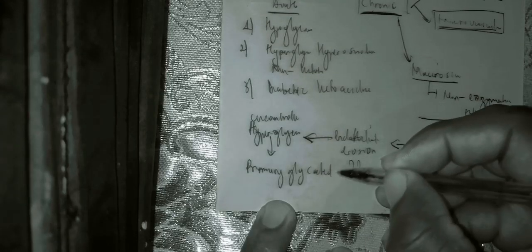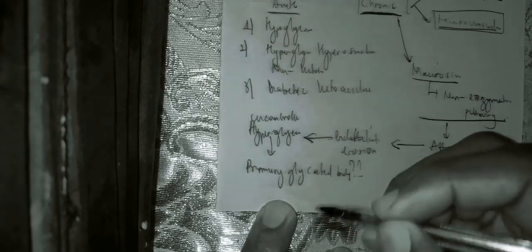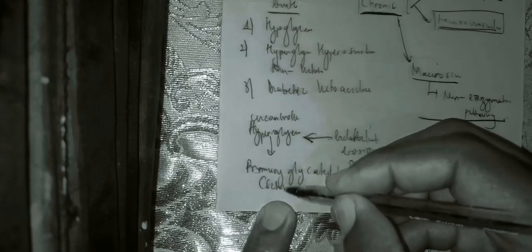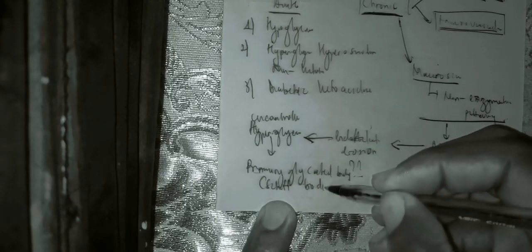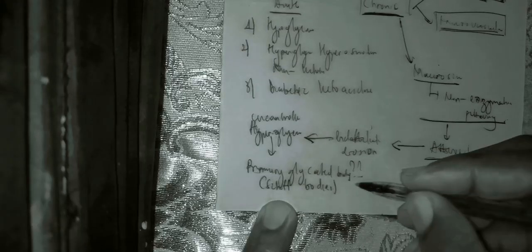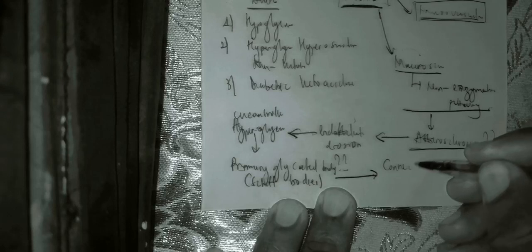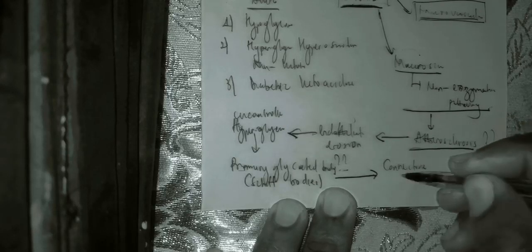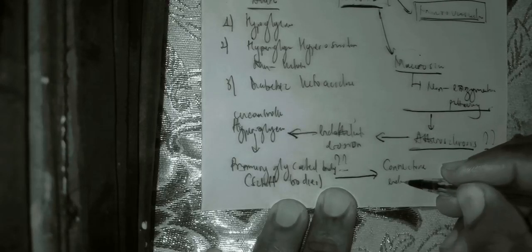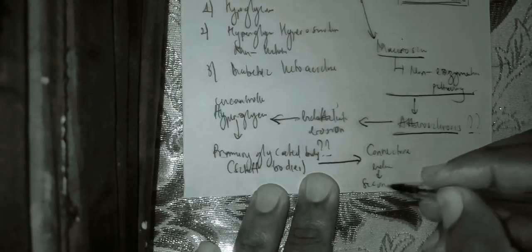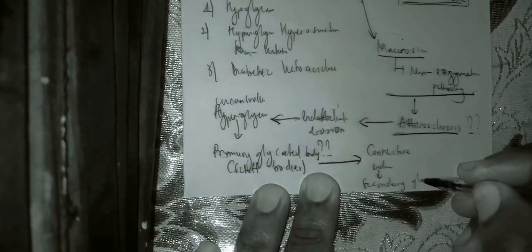Is it clear? The primary glycated bodies, when they bind with those proteins, are also called the Schiff bases. Now, those primary glycated proteins are going to bind with the connective tissues at the level of the endothelium to produce the secondary glycated body. Is it clear?